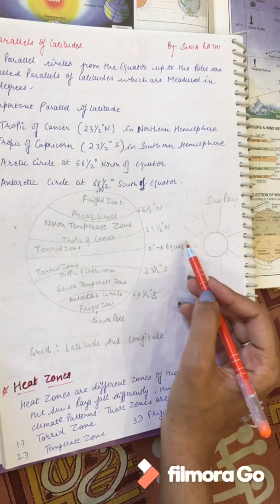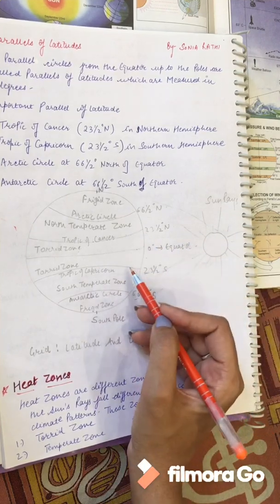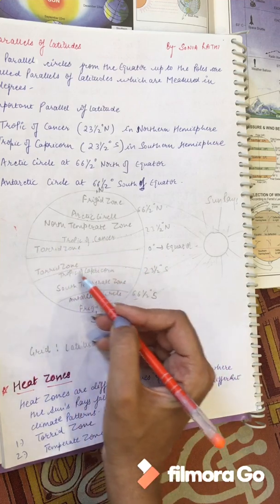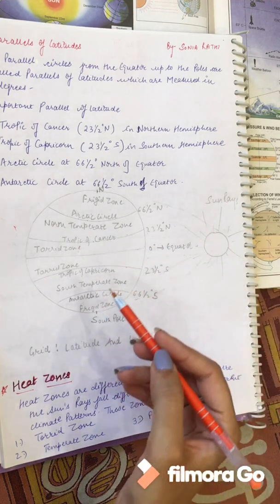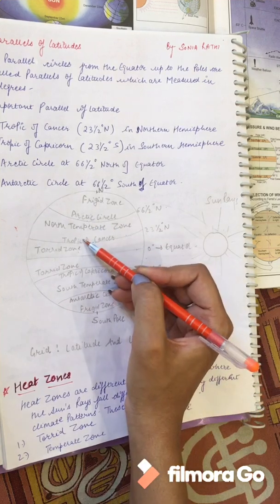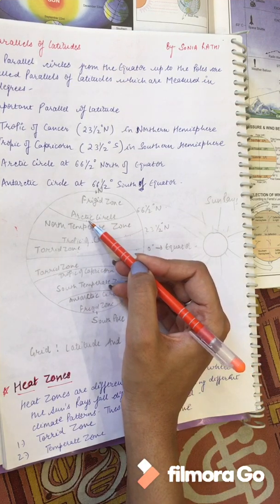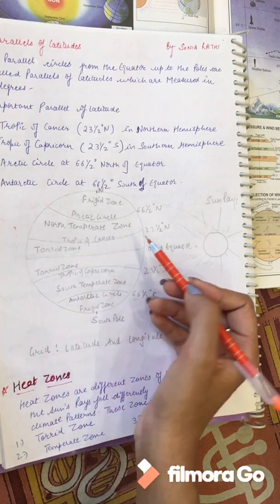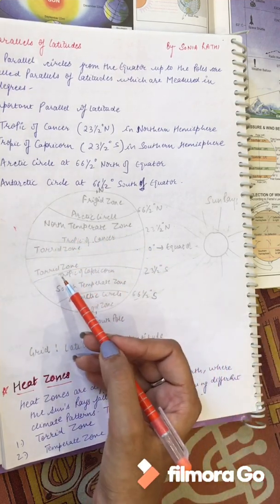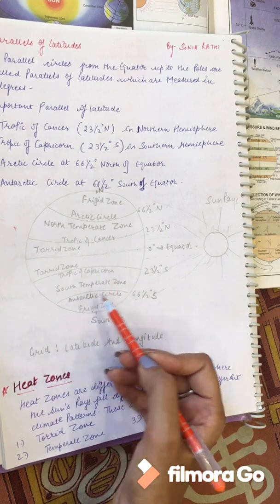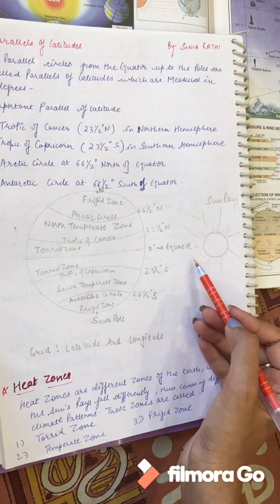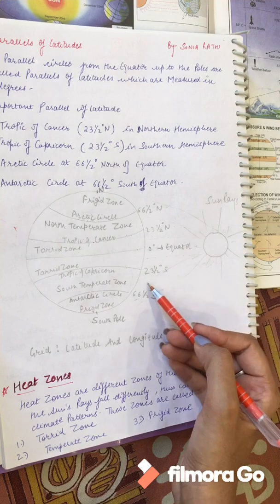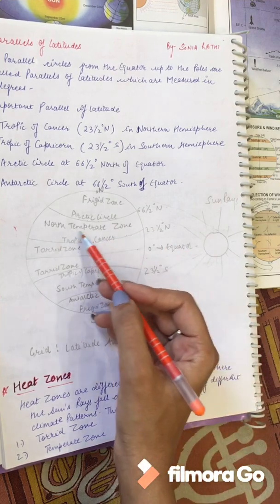Where the sun rays fall directly towards the Tropic of Cancer and Tropic of Capricorn, and this region is known as torrid zone. Now we will be talking about the temperate zone. Temperate zone क्या होता है? The region which is between Tropic of Cancer and Arctic Circle is the North Temperate Zone, and in the southern hemisphere, the region between Tropic of Capricorn and Antarctic Circle is a South Temperate Zone. Here the sun rays do not fall directly, they are slant, that is why the temperature over here is mild.